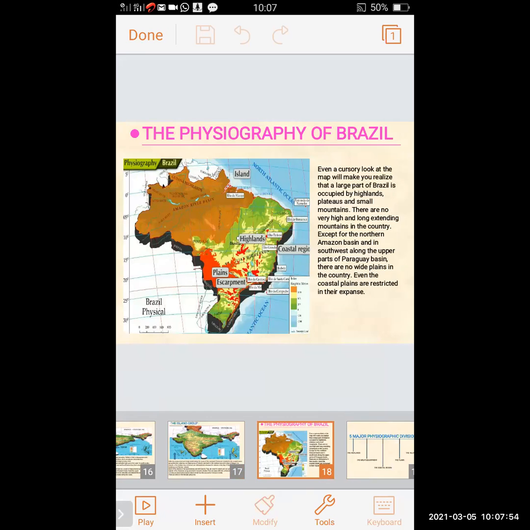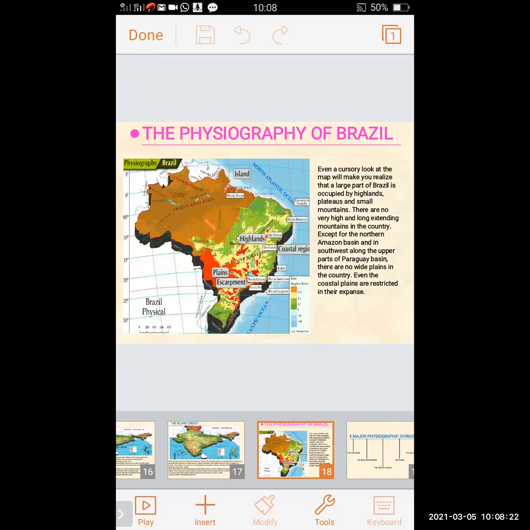Now we will revise about the physiography of Brazil. Even a cursory look at the map will make you realize that a large part of Brazil is occupied by highlands, plateaus, and a small mountain. There are no very high and long extending mountains in the country, except for the northern Amazon basin and in the southwest along the upper part of the Paraguay basin.